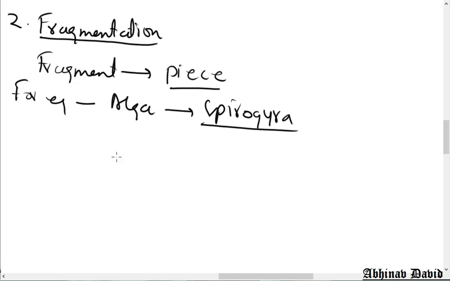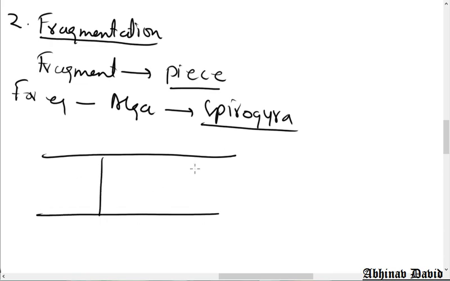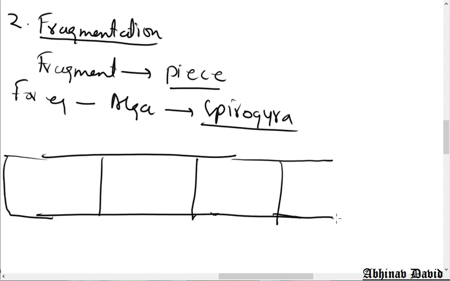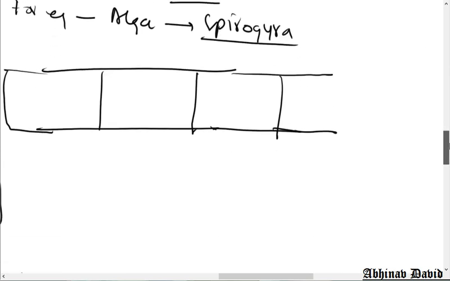Let me read out the diagram. This is the alga, having 3-4 cells. Spirogyra is the alga having a spiral shaped chloroplast, which is why the name Spirogyra is given.